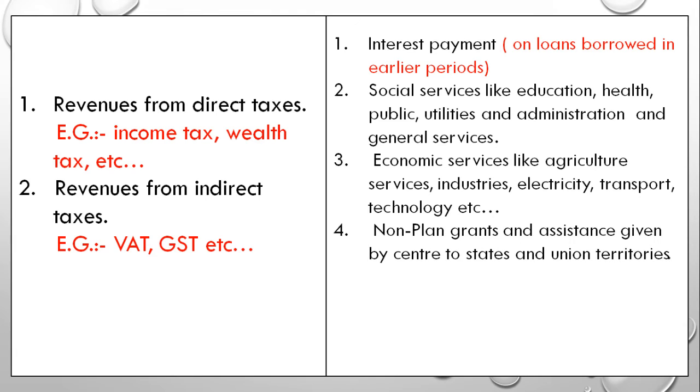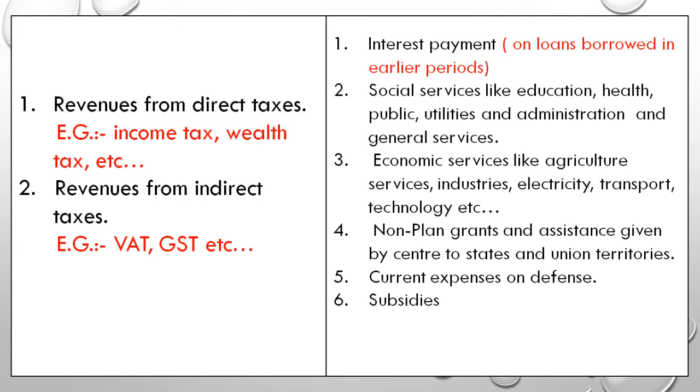The fourth one is non-planned grants and assistance given by the center to states as well as union territories. Therefore, it is an expenditure for the government. Next, current expenses on defense, because it is also to be maintained. Next, subsidies, and next is salaries, pension, etc.